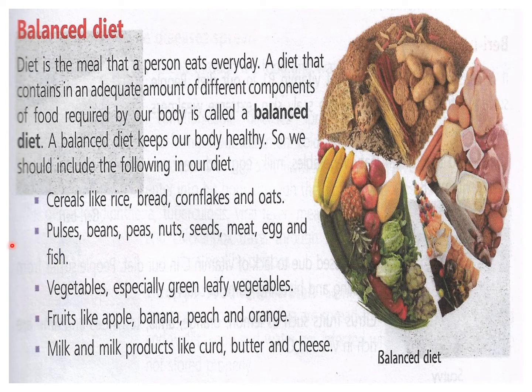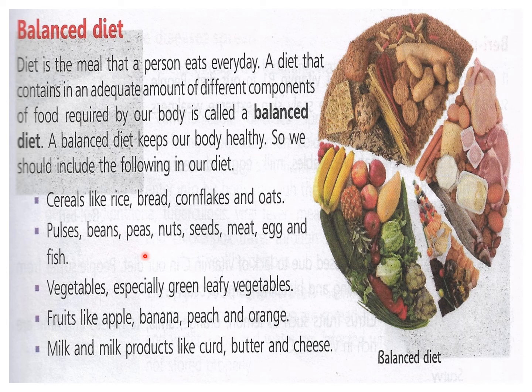Then comes the balanced diet. Now you have read so many components of food. Now they all form a balanced diet. How all these components should be included in our diet. So diet is the meal that a person eats every day, and a diet that contains in an adequate, means proper, amount the different components of food required by our body is called a balanced diet. When all the components are present in adequate amount, means the amount required by our body, then it is called a balanced diet.